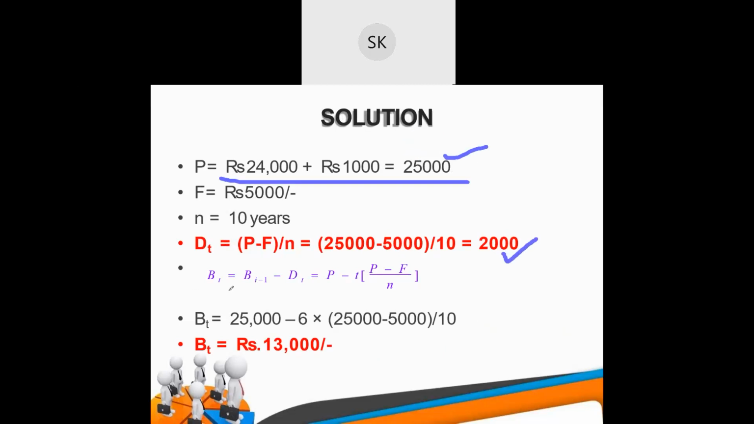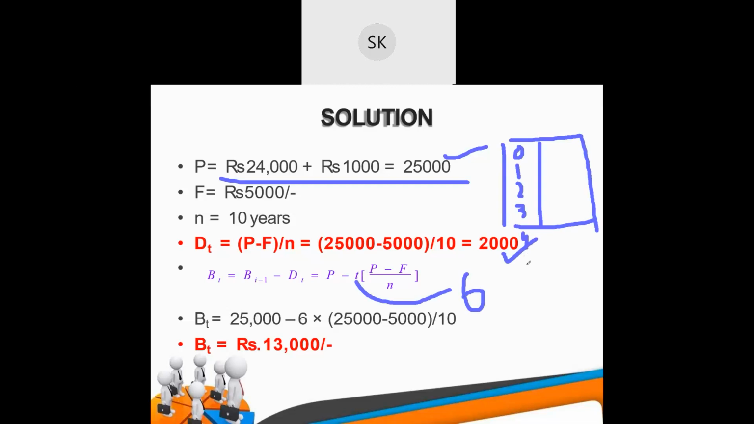Book value also you can find with the formula. That's P minus T times (P minus F) by N. So this is the formula. T here is the time for which you have been asked to find out the book value. So if they have asked you for a period of 6, then instead of T, here will be 6. You can also find it with the help of a table. Earlier we have found, right? For 0, 1, 2, 3, 4, 5, 6. Find out. Everyone find out.